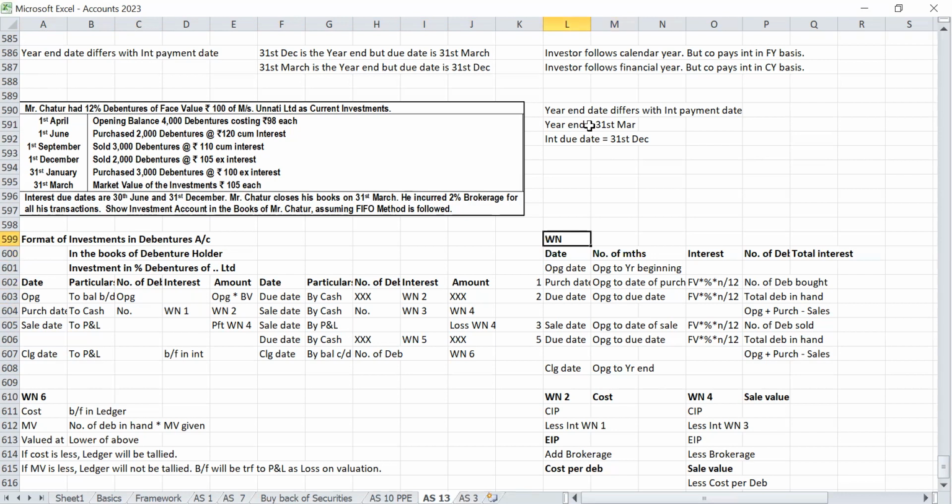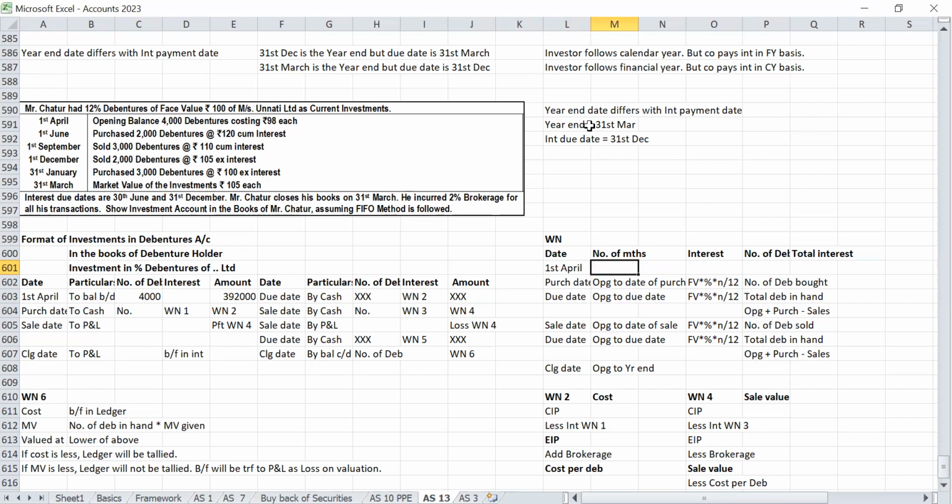So say, 1st April, to balance brought down 4,000 debentures, costing 98. 4,000 into 98 amount. Here also interest we will compute. Yes, sir. So opening date 1st April, the year beginning.